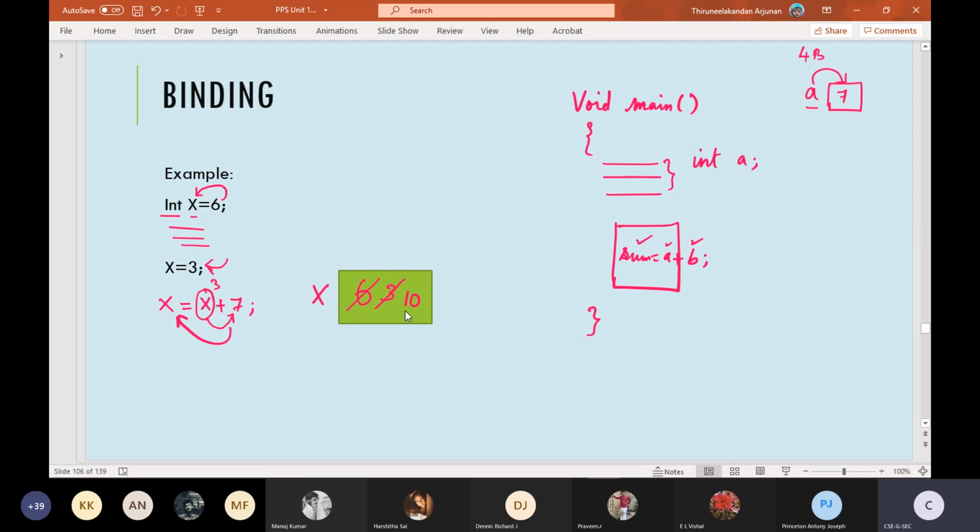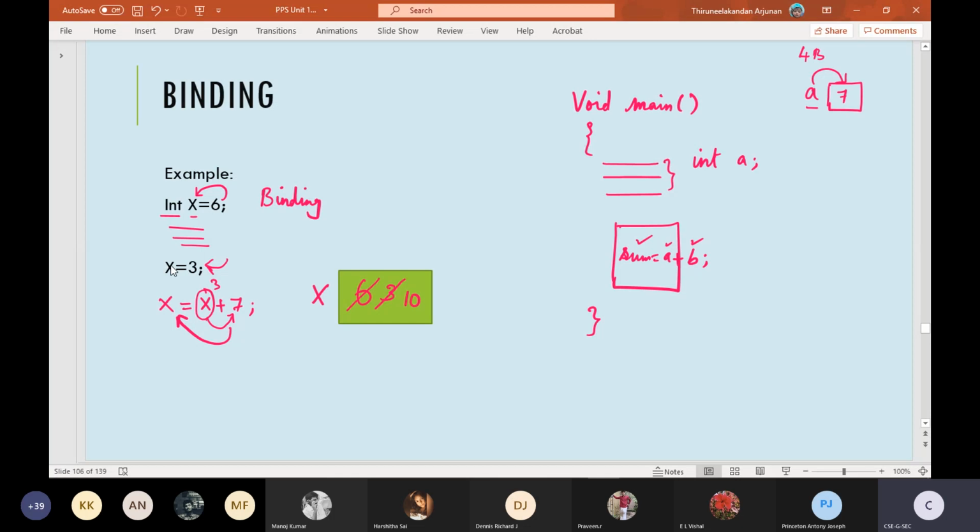Now each and every time we are assigning a value to a variable, instead of saying assigning, we can also say that we are binding the value 6 to a variable x. We are binding the value 3 to a variable x.